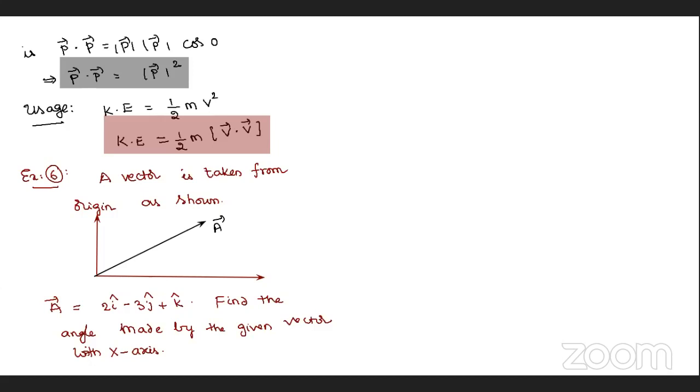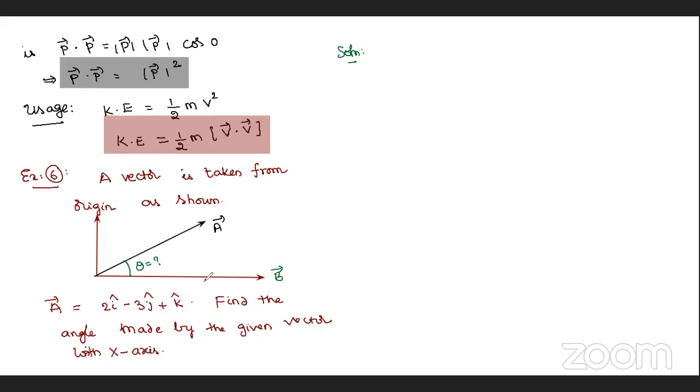Then how to solve this type of question, sir? If you go to the solution here: if they ask the angle, I already told you the usage of the dot product. If he is asking the angle between the x-axis and the given vector, better you take one vector along the x-axis.